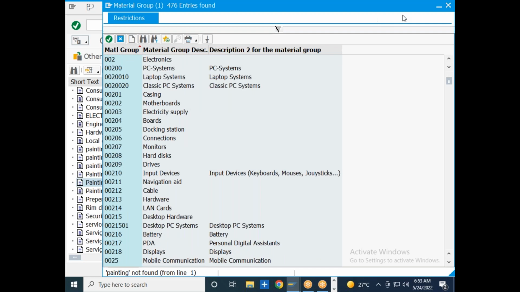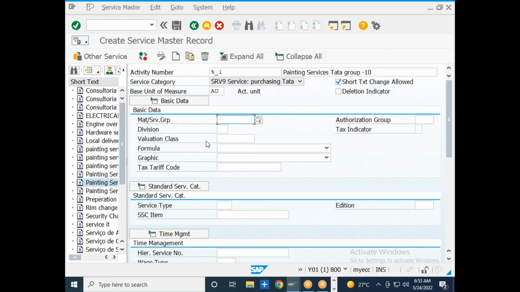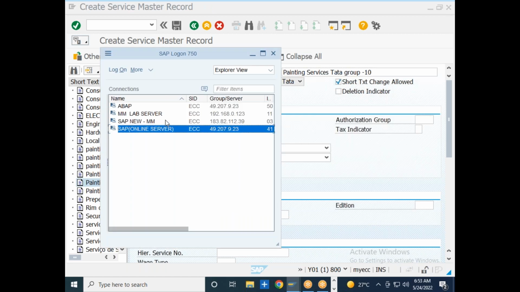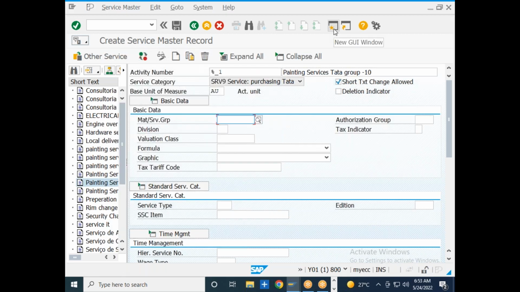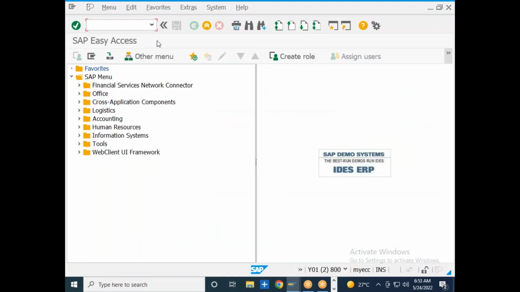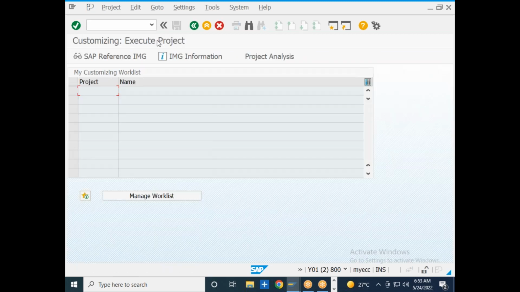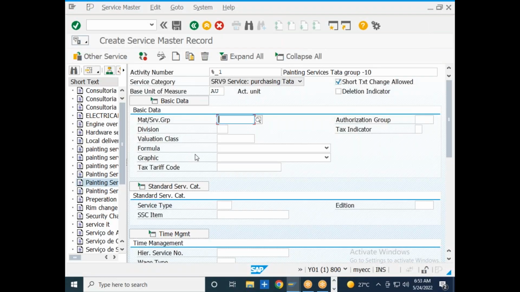But if you want to create a service that belongs to the service group, you can create it in the back end. Okay, let me try to create the service group. Whatever fields are populating over here, we need to do the backend configuration. Then only those field values will be available for your representation purpose.